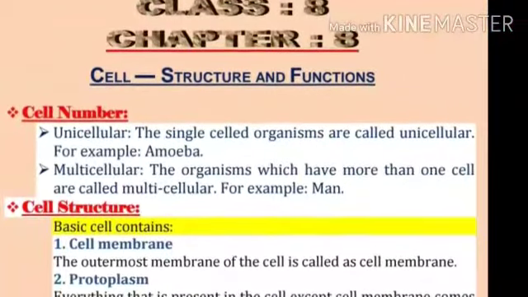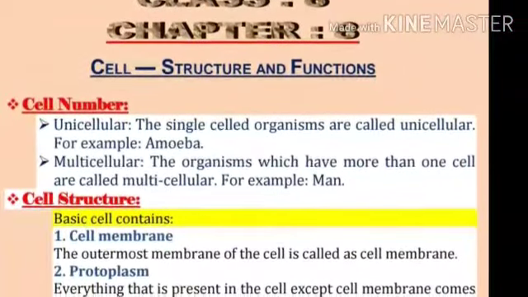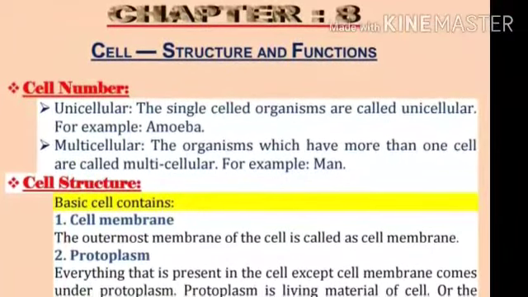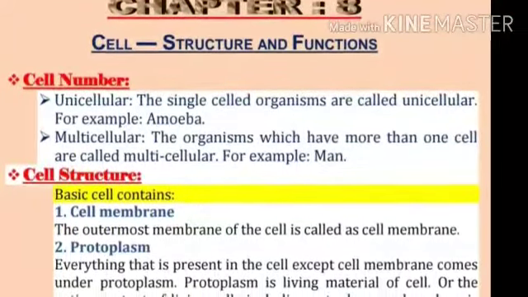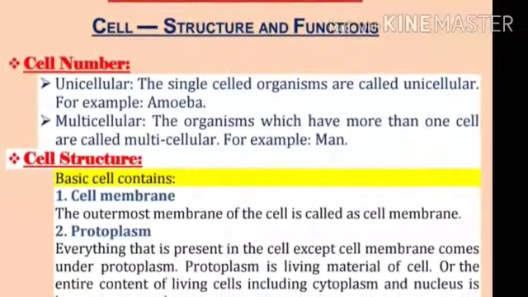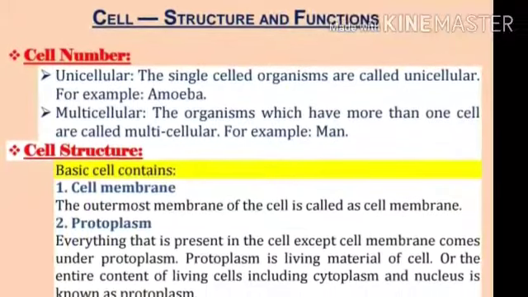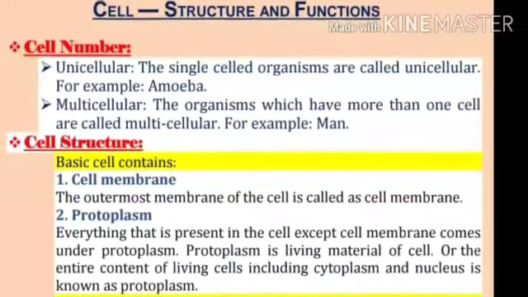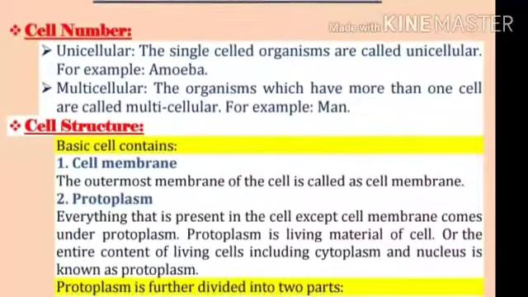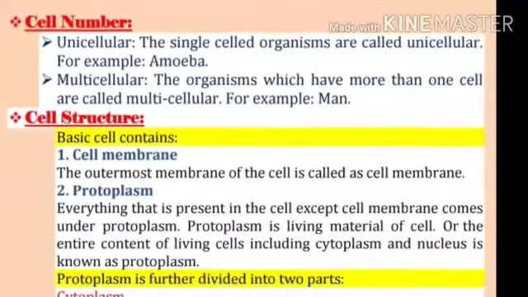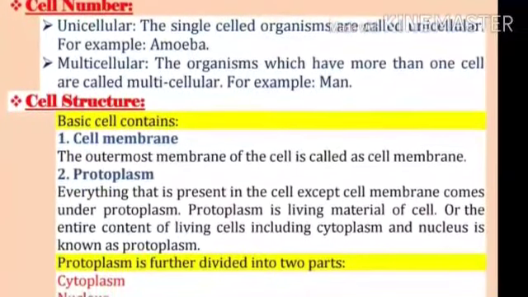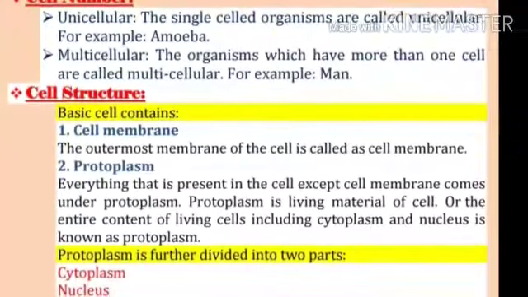Hello students, now let us discuss the next topic of chapter 8, cell structure and function, and the topic name is cell number. Unicellular cells. The single celled organisms are called unicellular organisms, just like amoeba, and multicellular organisms, the organisms which have more than one cell, are called multicellular organisms. Example: mango. Cell structure. Basic cell contains cell membrane.